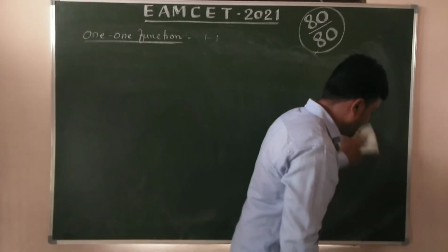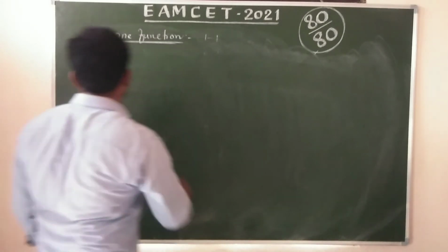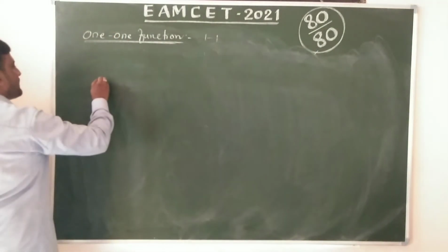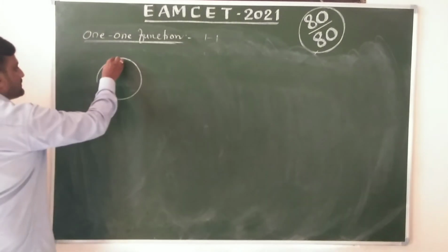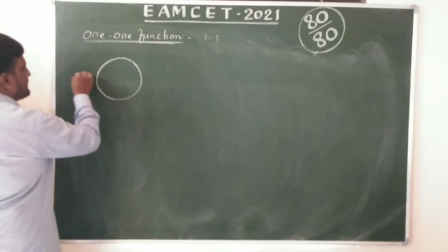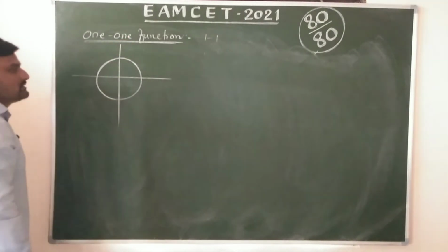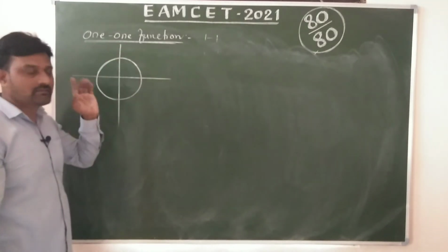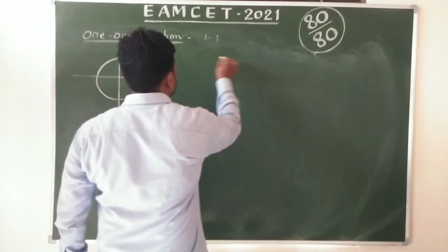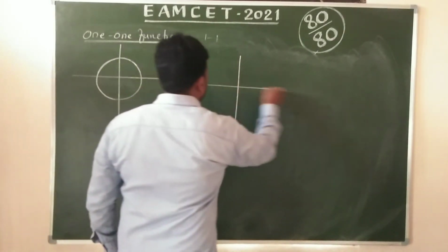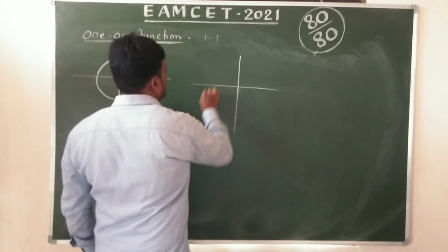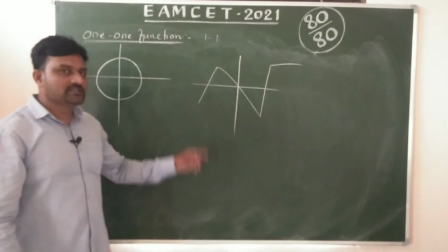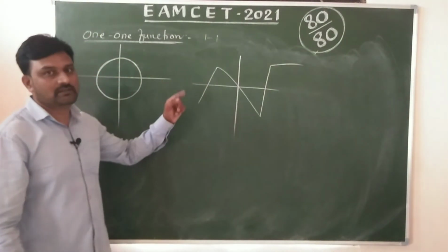Okay, can you say for these graphs, suppose this is a function? Is this a function? If it is a function, is this one-one? And also, is this a function? If it is a function, is this one-one?